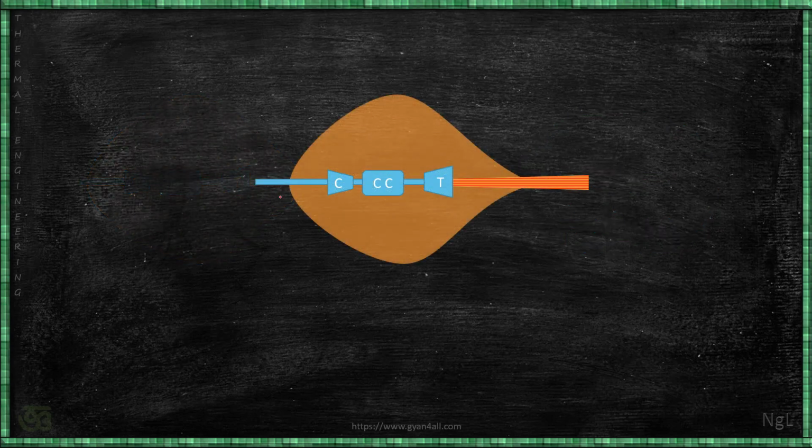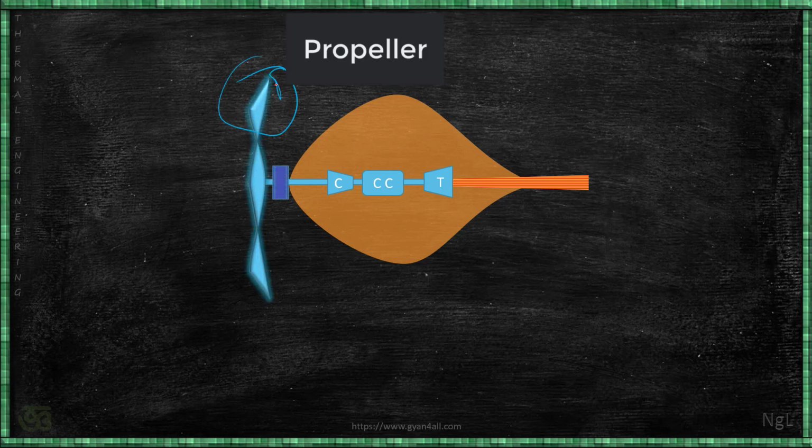If we attach one propeller in front of the vehicle, in front of the engine, suppose we attach one propeller. So this is the propeller. Then what will happen? The turbine will produce the power. A part of the power will be used by the compressor, and the rest of the power will be used by the propeller. And there will be very little amount of energy in the escaping fluid. So in that case, we will call it a screw propeller.